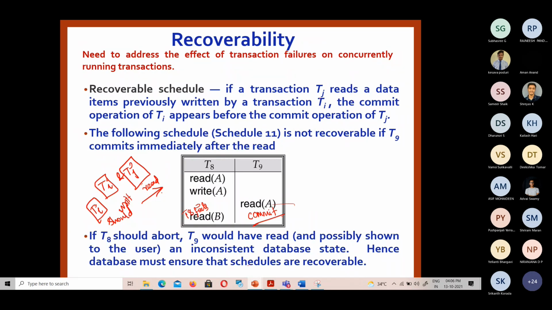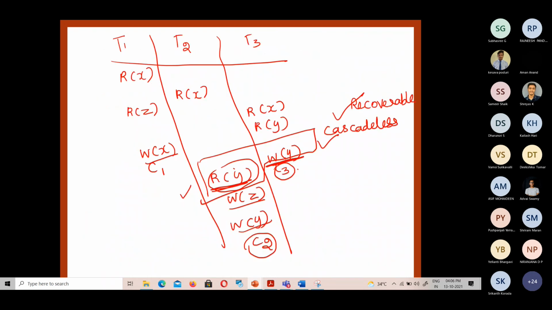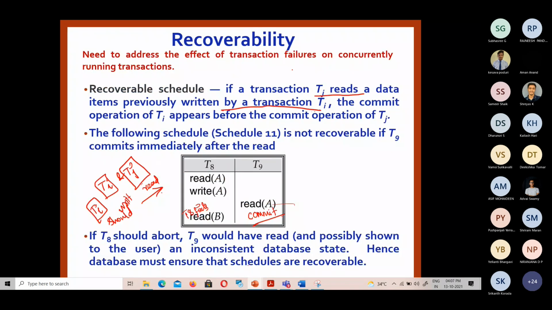Tj reads a data item previously written by a transaction Ti. That is the thing we check for a recoverable schedule. Here also T3 is reading X, ma'am, which is written by T1. It reads a data item previously written.